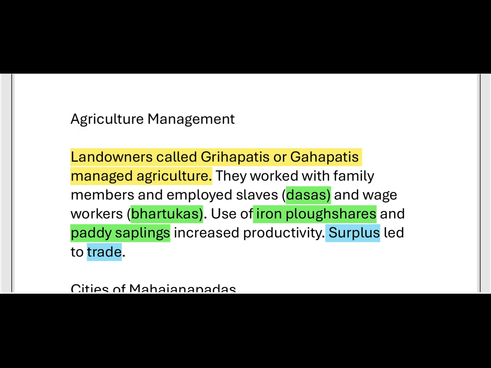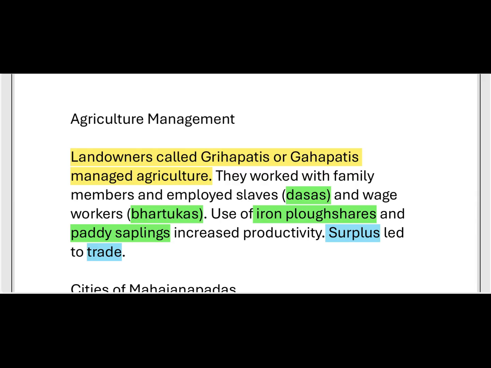For agriculture, the land was tilled with an iron ploughshare. There was also the increase of productivity through paddy saplings, so here the uses are the iron ploughshare and paddy saplings.